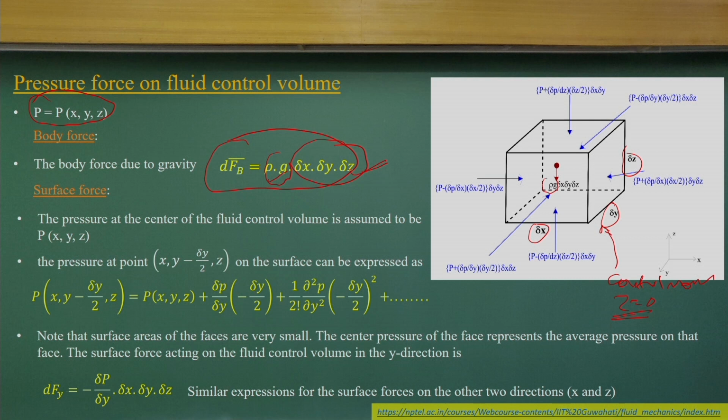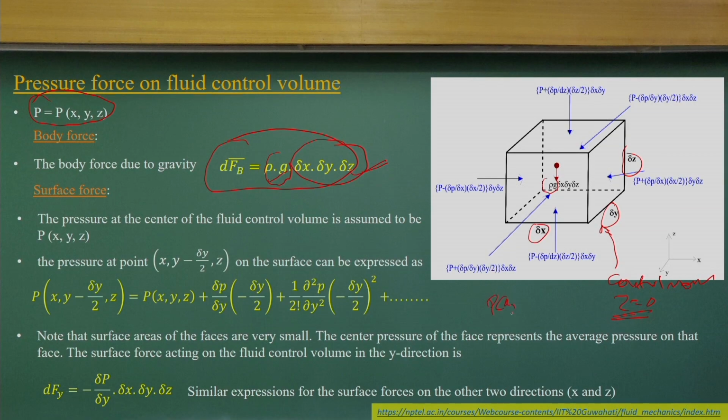Now, over this control volume, the pressure is going to act normal to the surface, as Pascal's law says. Then we need to define the pressure field P(x, y, z), which is a function of x, y, z. I can use a Taylor series to approximate the pressure at the surface which is delta y by 2 distance away. That is the first order approximation of the Taylor series.